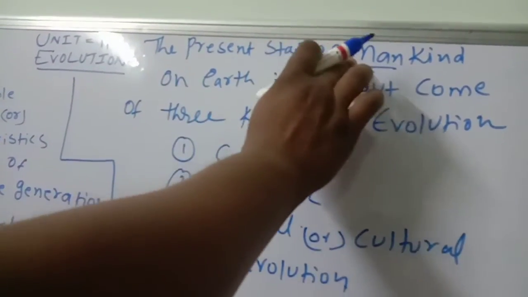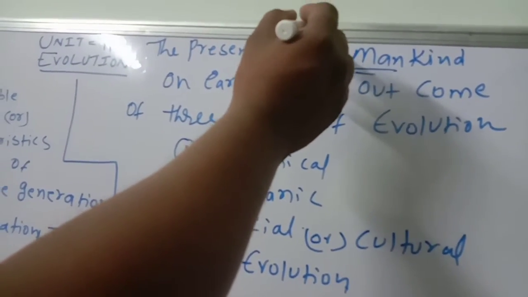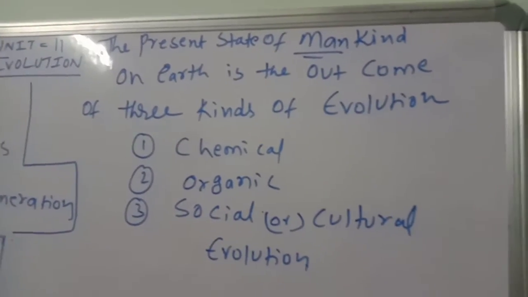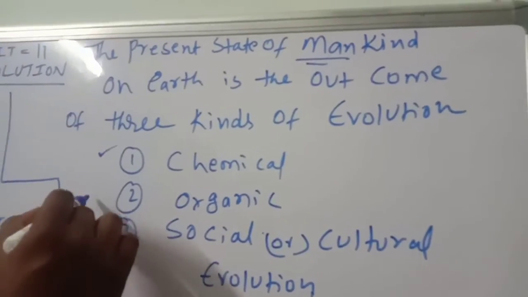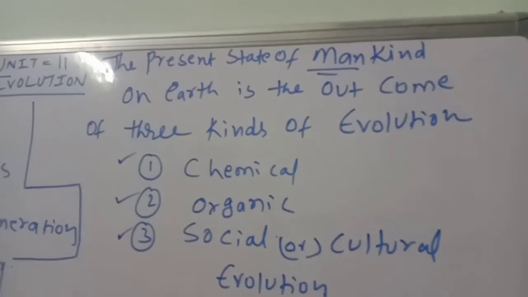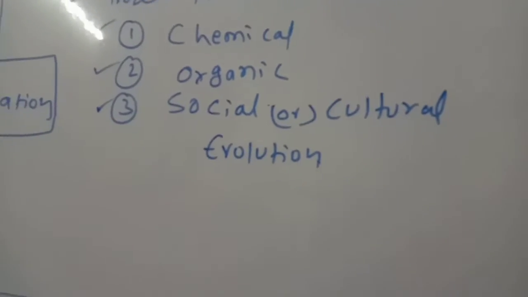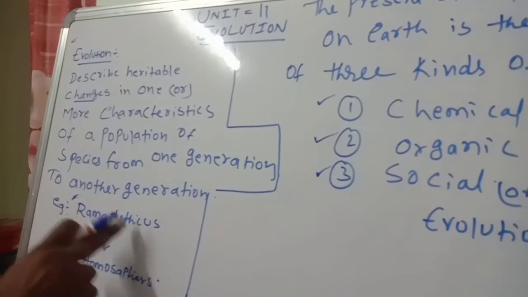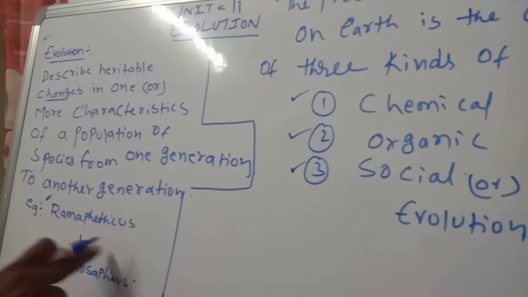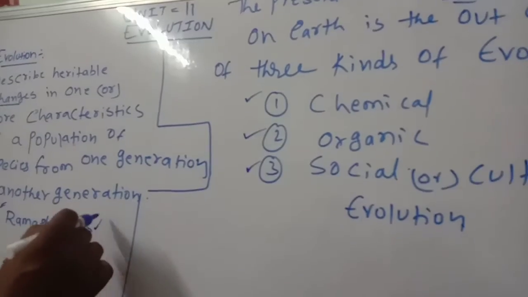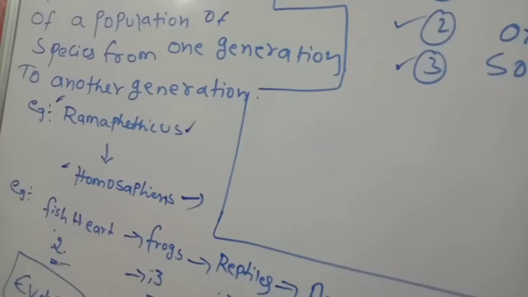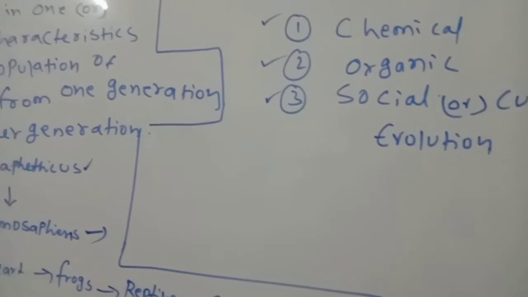The present state of mankind on earth is the outcome of three kinds of evolution. After chemical evolution, after organic evolution, after social or cultural evolution, we are seeing the present-day humans. Means chemically changed, organically the total internal structures changed, and socially their cultures changed. Then only from this person to this person, Ramapithecus to Homo sapiens, is formed. So that is that one.